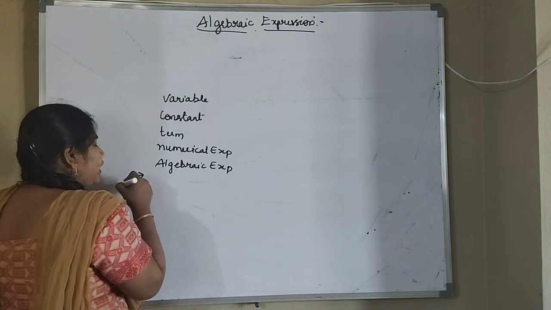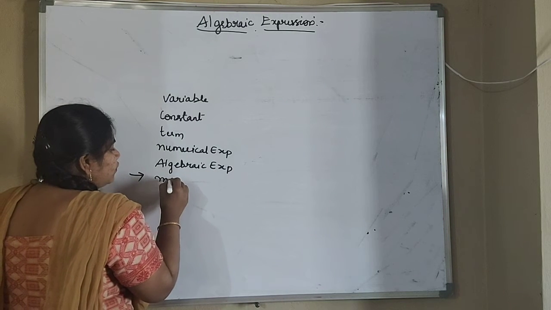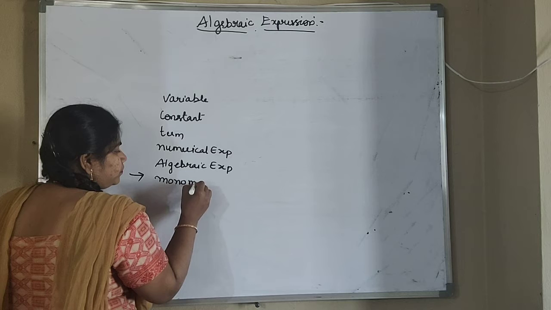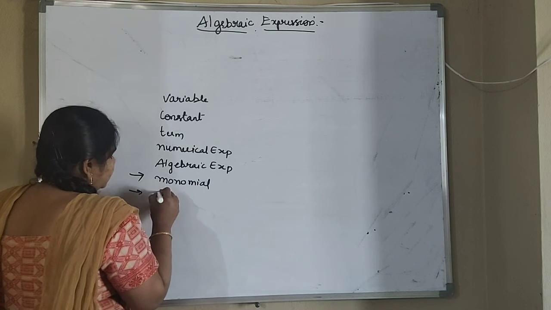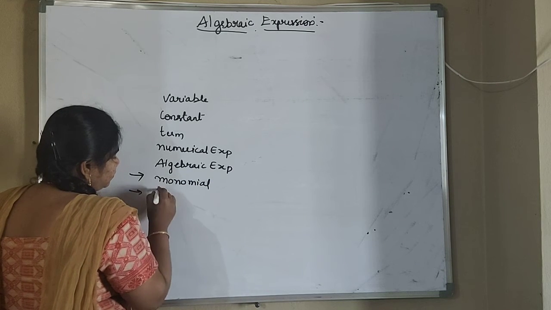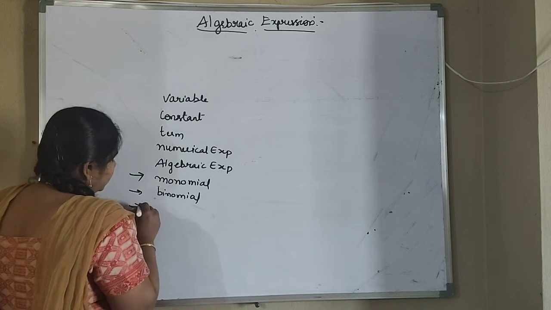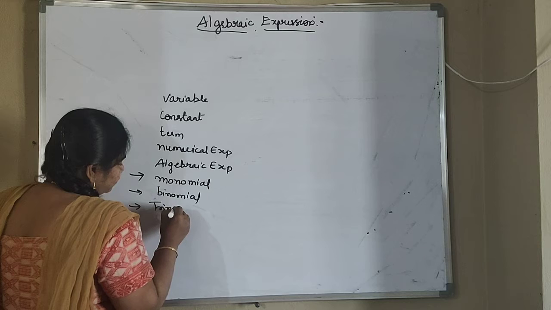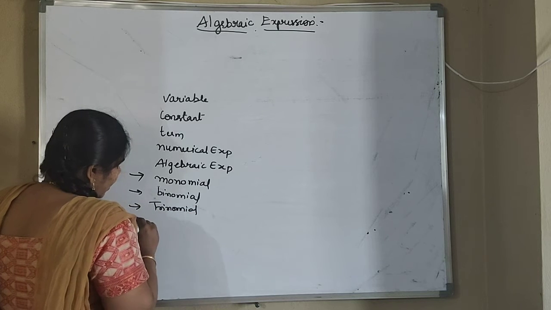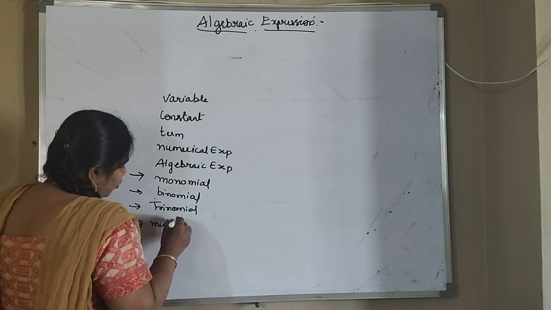How many different types are there? First one is monomial, second one binomial, third one is trinomial, and last one is multinomial or polynomial.